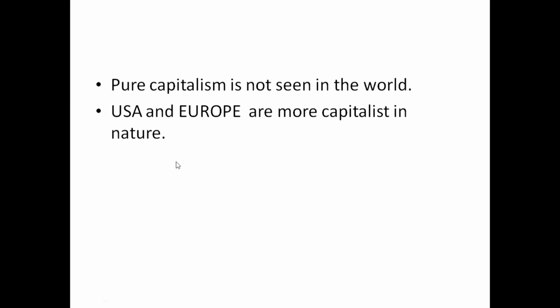So we can give the United States of America and Europe as more capitalist in nature. You can give this example for a capitalist economy. USA and Europe are more capitalist in nature, but you will not find a pure capitalism where there is no intervention of the government. So now you understood about capitalism, the capitalist system of economy.